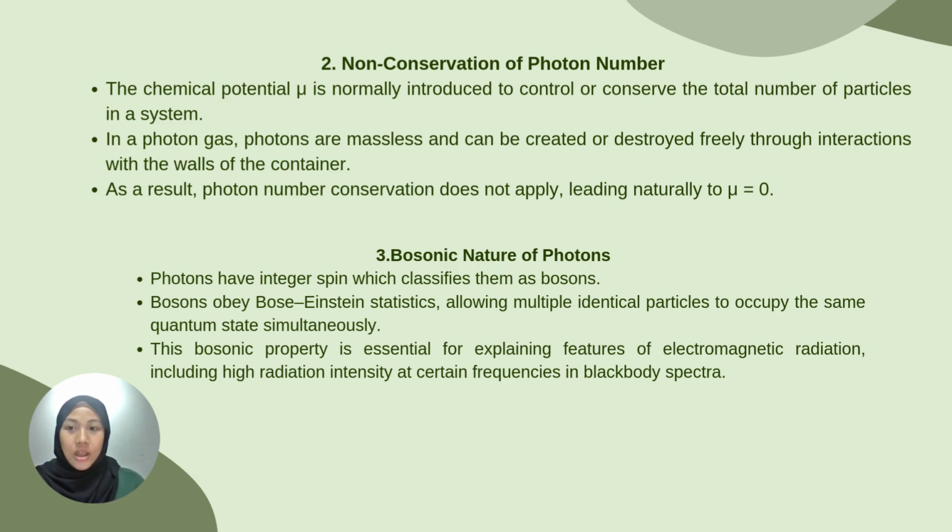In addition, photons have an integer spin, which classifies them as bosons. As bosons, they obey Bose-Einstein statistics, allowing many identical photons to occupy the same quantum state simultaneously. This bosonic nature is essential in explaining key features of electromagnetic radiation, such as the high radiation intensity observed at certain frequencies in the blackbody spectrum.